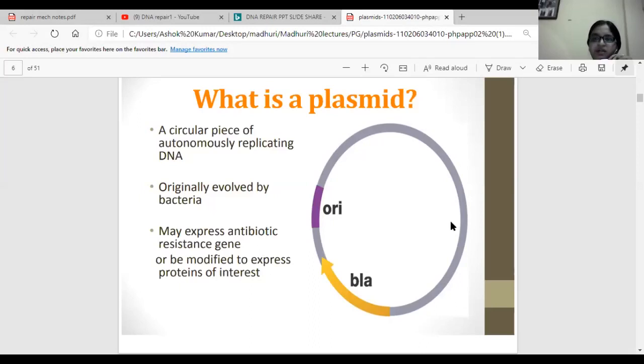So whatever protein, for example insulin, if you want to produce in large quantities, if we can take the gene of insulin and insert it into this plasmid, this plasmid will replicate and make more copies of the gene, and if it gets expressed, that insulin protein can be found in many copies in that cell.